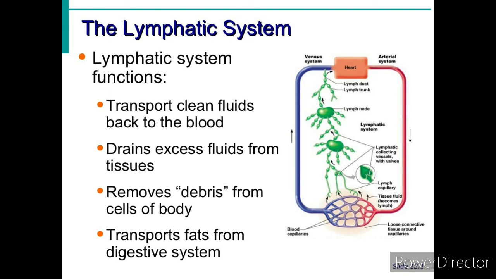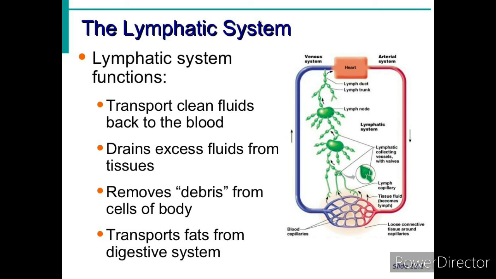Now let us see the functions of lymph. Lymph carries digested and absorbed fats from the small intestine to the different tissues of the body. It helps in removing waste material from the cells and draining it into the blood. Already we discussed that one function of lymph is to collect the waste material from the cell and pass it into the blood. Lymph also protects the cells in the tissue from infection. That is one of the important functions.